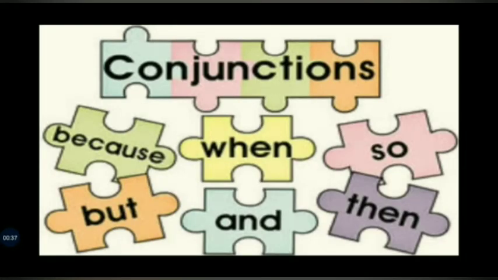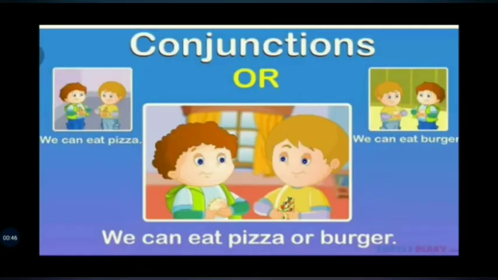Because, when, so, but, and, then, etc. These all are examples of conjunctions. Let's see some more examples. Or: we can eat pizza, we can eat burger. These are 2 clauses. To make it into one sentence, we use the conjunction or. We can eat pizza or burger.